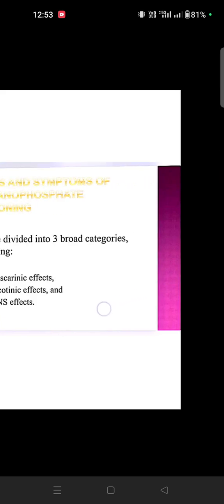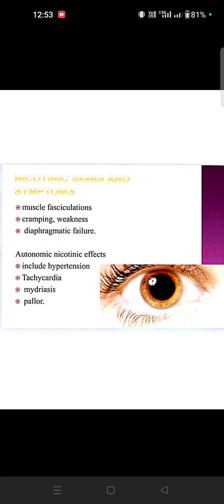So miosis means pinpoint pupils, and I show that one, right? For that pupil contraction, okay, you can see the pupil, right? Then excessive lacrimation means excessive tears. Then nicotinic signs and symptoms: muscle fasciculation, cramping, weakness, diaphragmatic failure, and also hypertension and tachycardia.